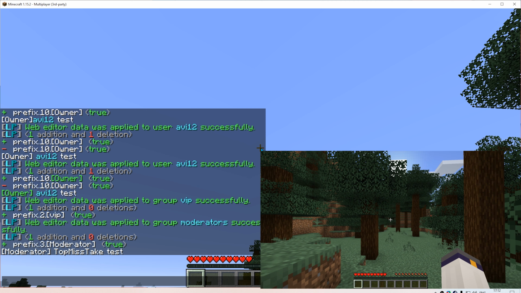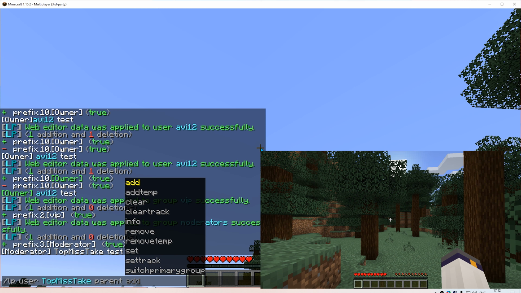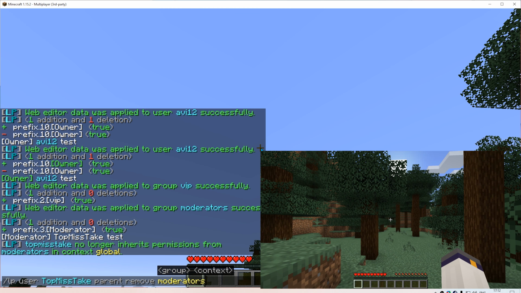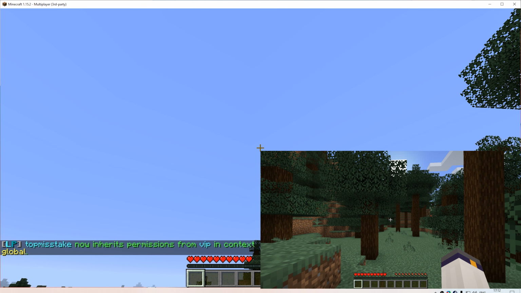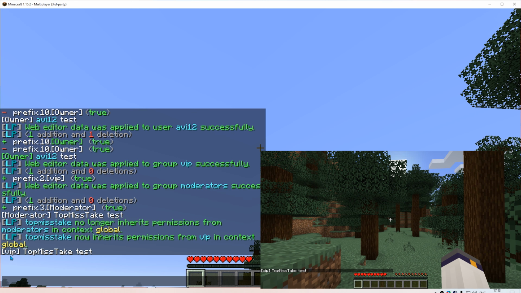Okay, first let's make that mistake inherit from VIP instead of from moderators. I need to actually modify his parents. So parent, remove moderators. And add VIP. So now, okay, that prefix looks pretty ugly. Let's uppercase all the letters in it.